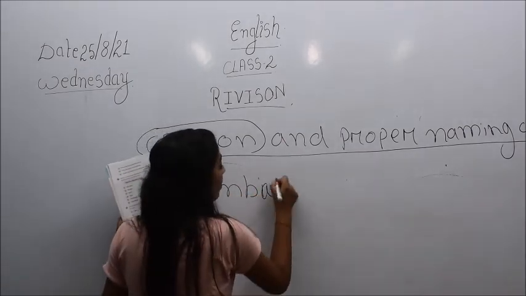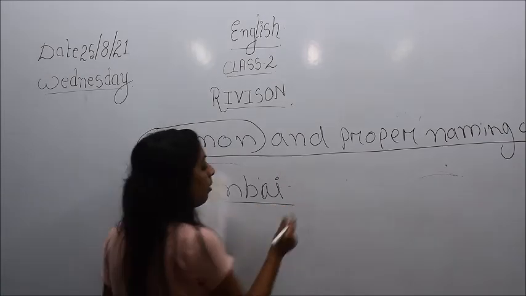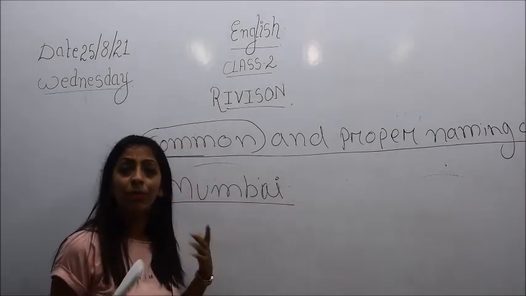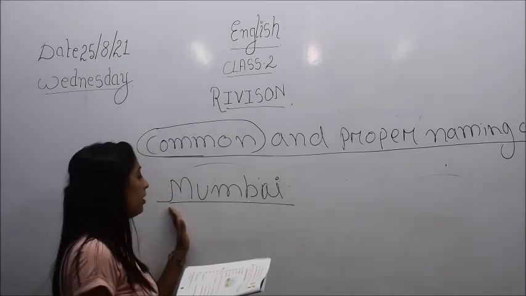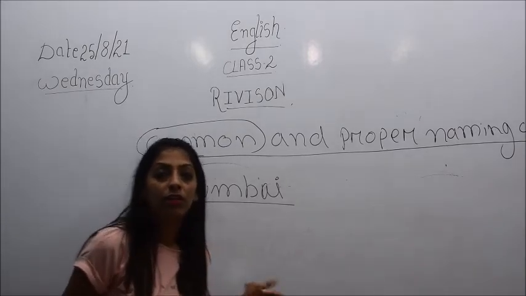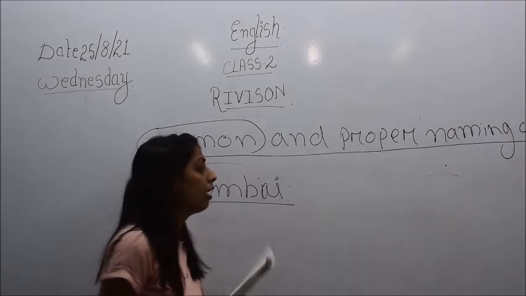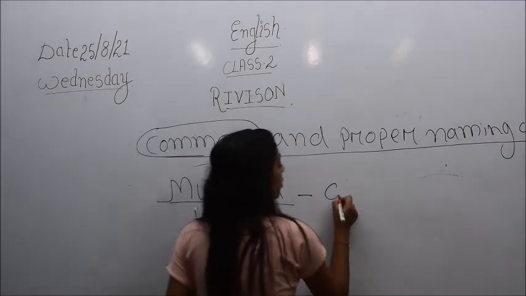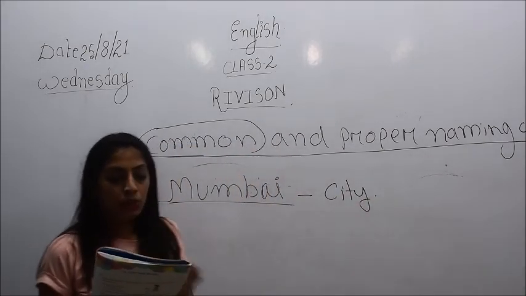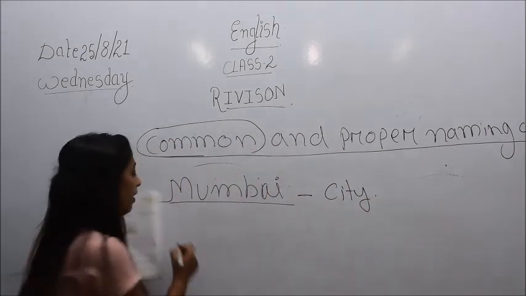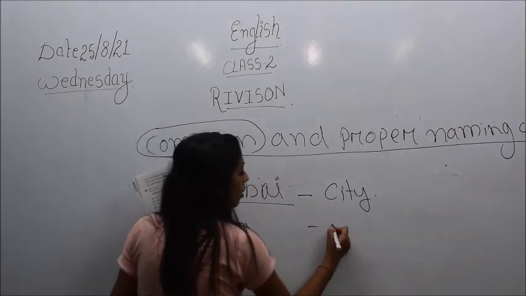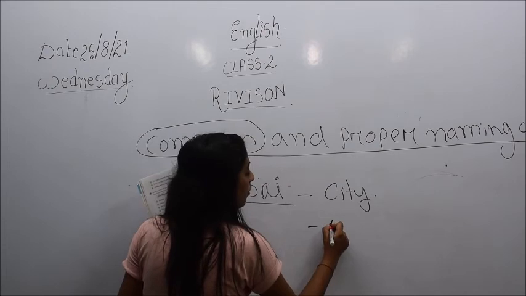Mumbai is a proper noun because it is the name of a place. As I have already told you, the name of any place is a proper noun and it begins with a capital letter. So you have to find out the common noun for it. It will be city. Alright, then number 2, Ganga. So what is Ganga? It's a river, right? So the common noun for Ganga will be river.